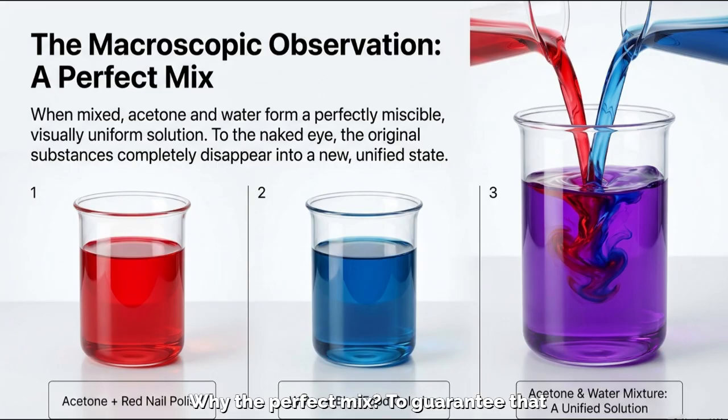Why the perfect mix? To guarantee that this isn't an optical illusion or a temporary state, we can visually prove this perfect mix. If we take our acetone and add a red dye, and take our water and add a blue dye, their combination doesn't result in a striated or separated liquid. It creates a completely unified purple solution. The distribution of properties is thoroughly uniform across the entire volume.